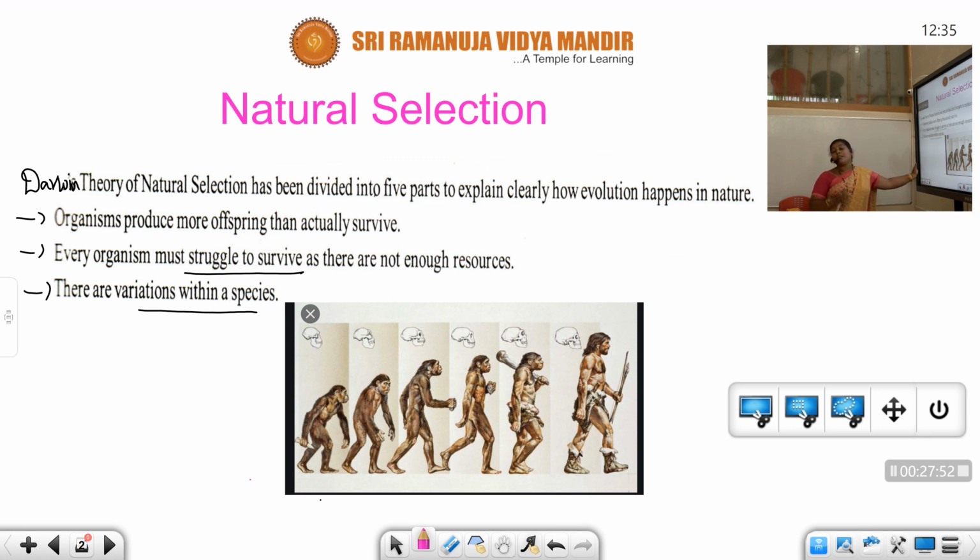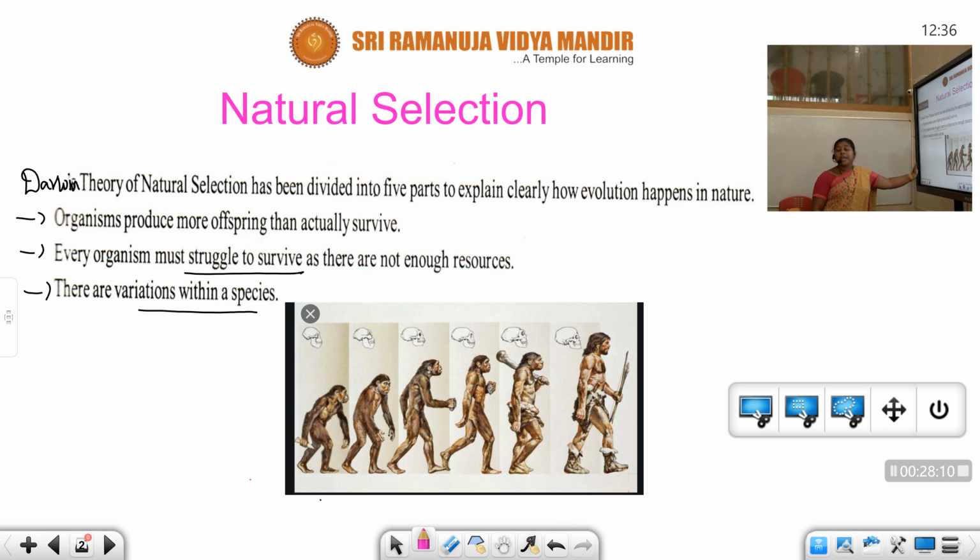So it cannot accommodate beyond the limit. Actually, that is what happens in the ancestor times. Okay, so there are variations within a species. You know that, what do you mean by variations?